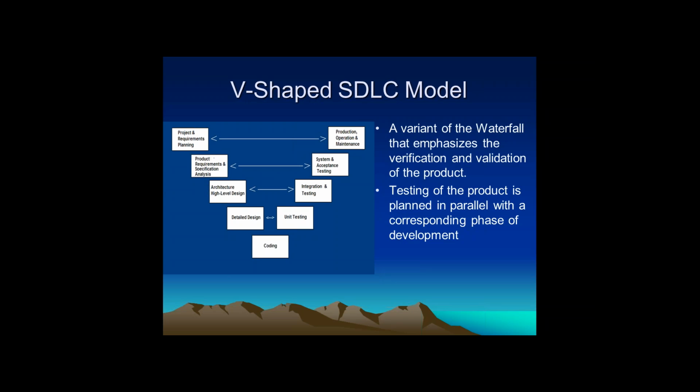This model also works as a sequential process: first requirements planning, requirement analysis, high level design, detailed level design, coding, and then once coding has been done, all development activities are completed.